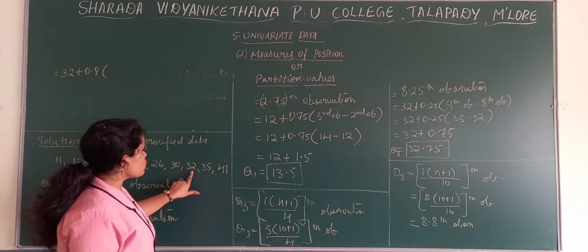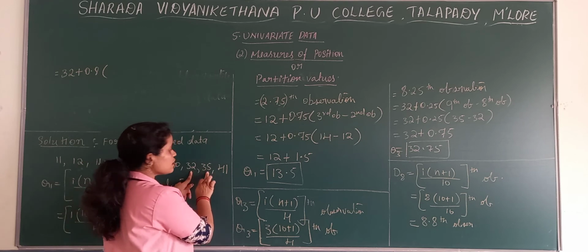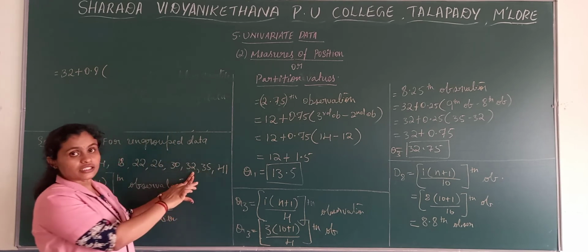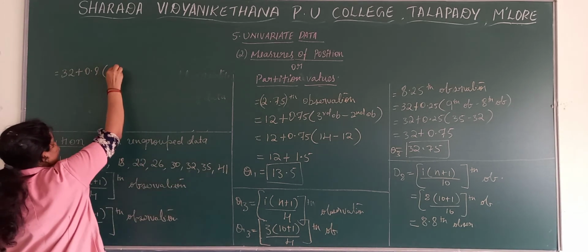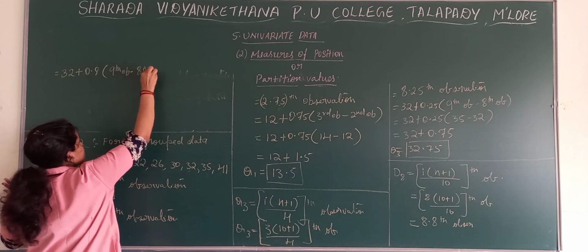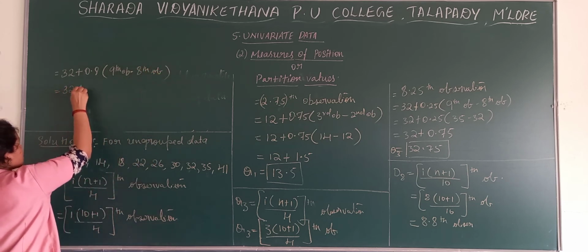You know that 8th observation is 32 and that 0.8 will lie in between 9th and 8th observation, in between 35 and 32. So, 9th observation minus 8th observation.